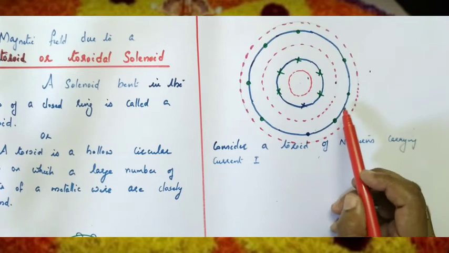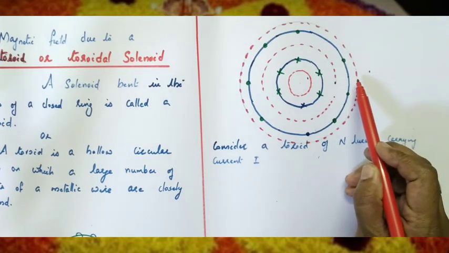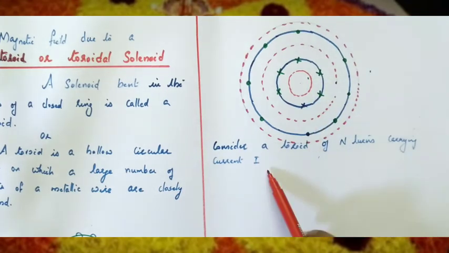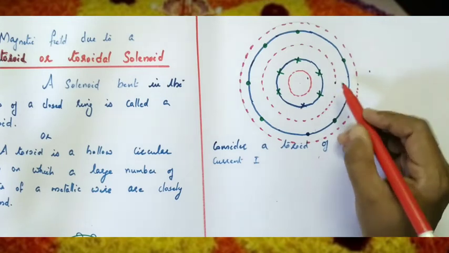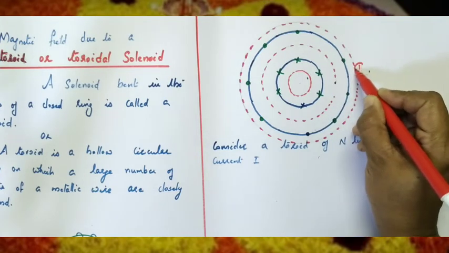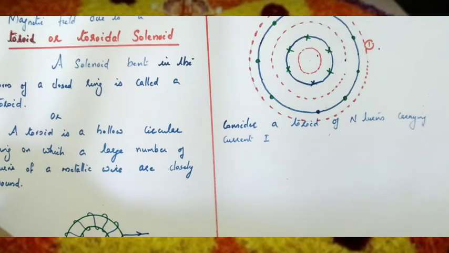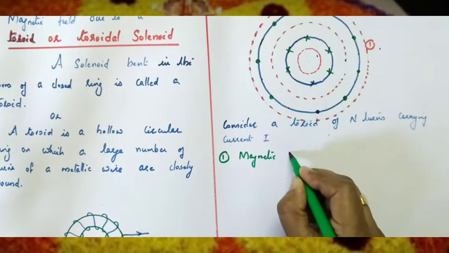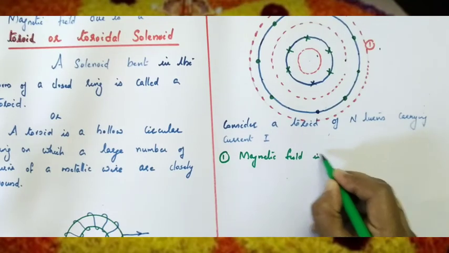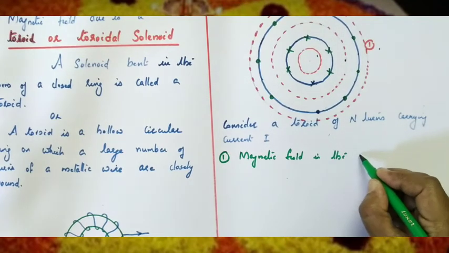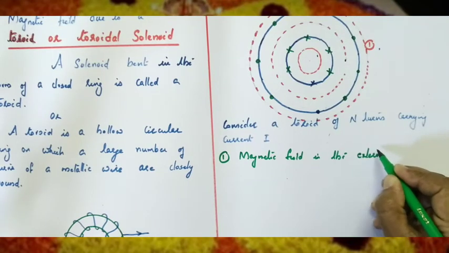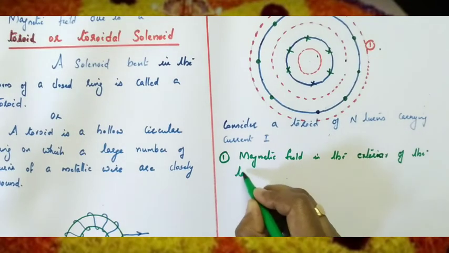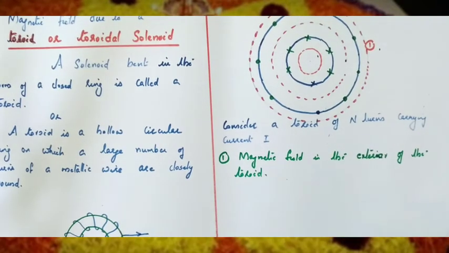So how will you find the magnetic field outside the toroid, within the turns of the toroid, and inside the toroid? We can consider a toroid of N turns carrying current I. First we can find the magnetic field outside the toroid, that means point 1 outside the toroid. So first we write magnetic field number 1, the magnetic field in the exterior region of the toroid.